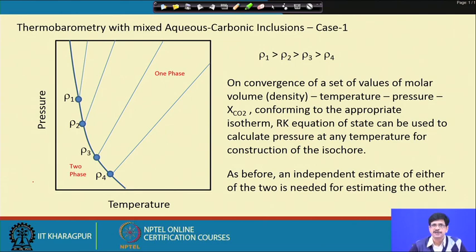thermobarometry. So, we will continue discussing the thermobarometry of this mixed aqueous carbonic inclusion in the next class. Thank you.